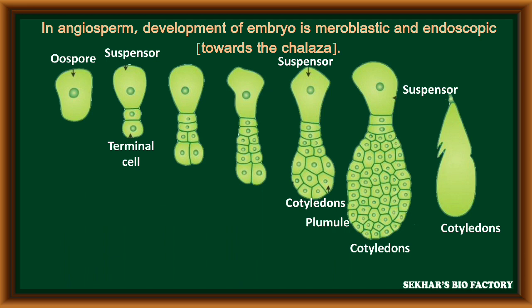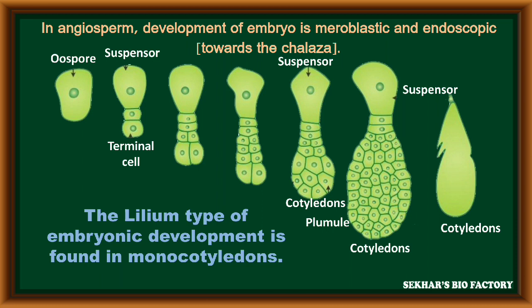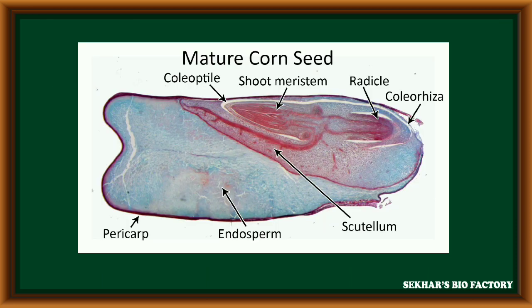In angiosperms, the development of the embryo is meroblastic and endoscopic because the entire development takes place towards the chalazal side. Such type of monocot embryo development is called the Lilium type. This is the structure of a matured corn seed having a well developed matured embryo. Here is the scutellum, the embryonal axis with coleoptile and radicle with coleorhiza, and a large portion called the endosperm.